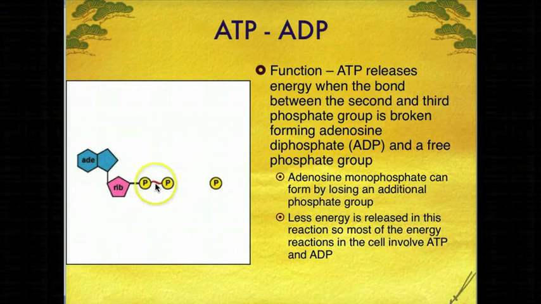So very rarely will an organism break the bond between the first and second. Typically, they focus on the biggest bang for their buck. Please make sure you understand and maybe draw a rough sketch of ATP and ADP. We're going to be talking a lot about this in this upcoming chapter.